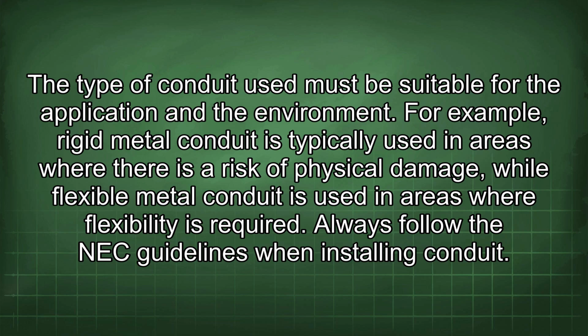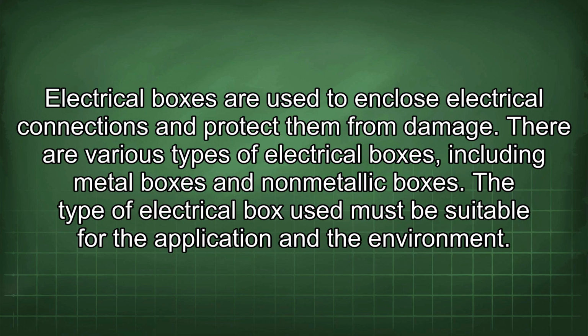For example, rigid metal conduit is typically used in areas where there is a risk of physical damage, while flexible metal conduit is used in areas where flexibility is required. Always follow the NEC guidelines when installing conduit. Electrical boxes are used to enclose electrical connections and protect them from damage.